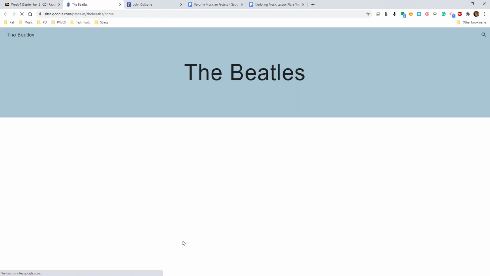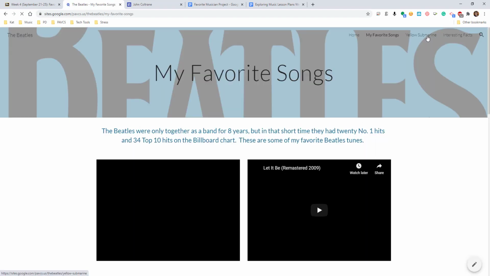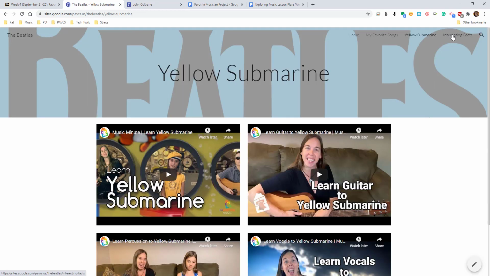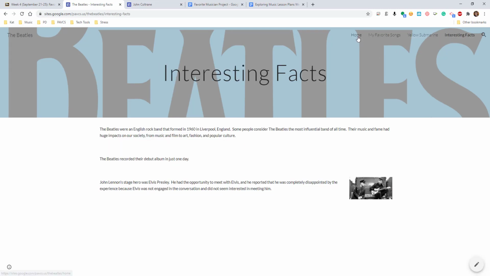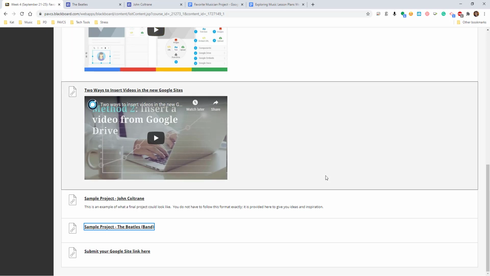And then also there is a web page about the Beatles. Now there's not a lot on this front page, but you can see there are other pages that you can click on across the top. So John Coltrane, all in one page on the home page. The Beatles spread out over a few different pages. You can decide how you want to go about that.